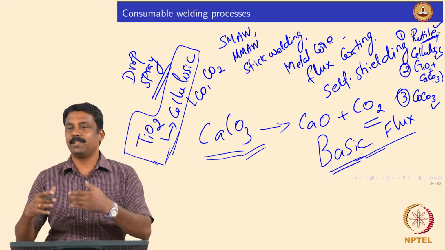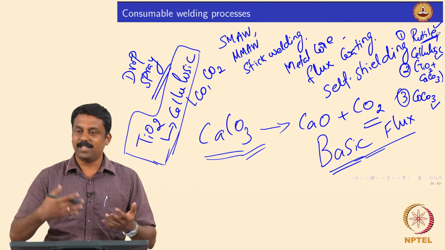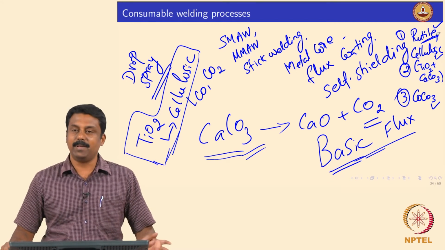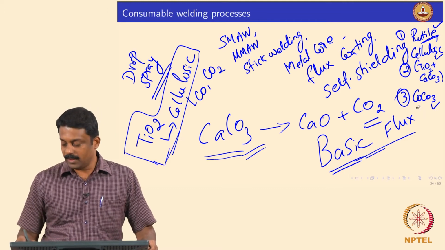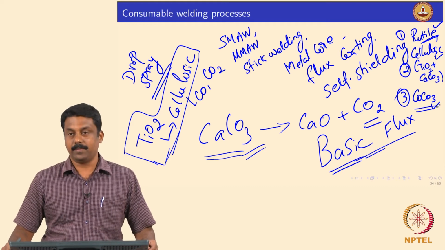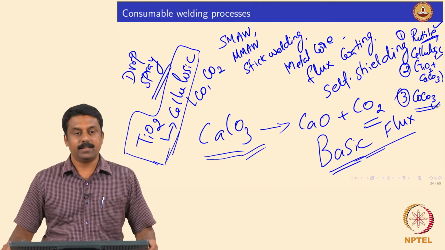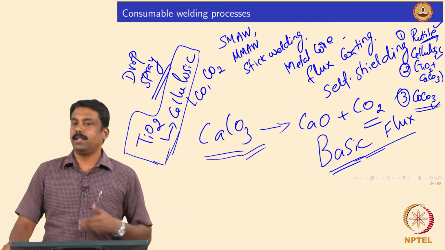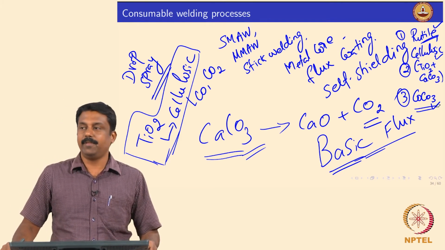So if you use a carbon dioxide cylinder, obviously carbon dioxide would dissociate first into carbon monoxide and oxygen atom, right. The same shielding gas can be generated by burning cellulose based material, it is clear. And then for a low nitrogen application, where you do not need to generate hydrogen, you need to avoid the hydrogen diffusion, the basic flux coated electrodes are commonly used. These electrodes are calcium carbonate containing. So this calcium carbonate burns and produces calcium oxide and carbon dioxide. Yes, it is clear.